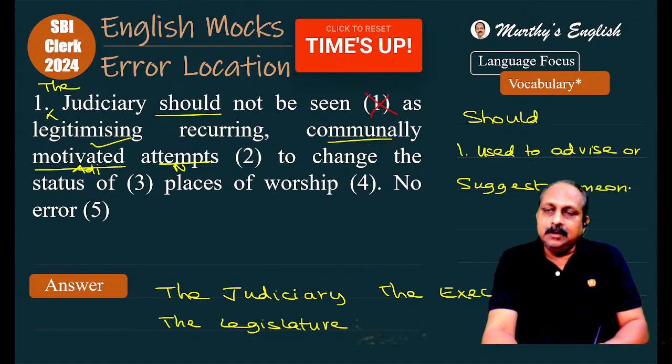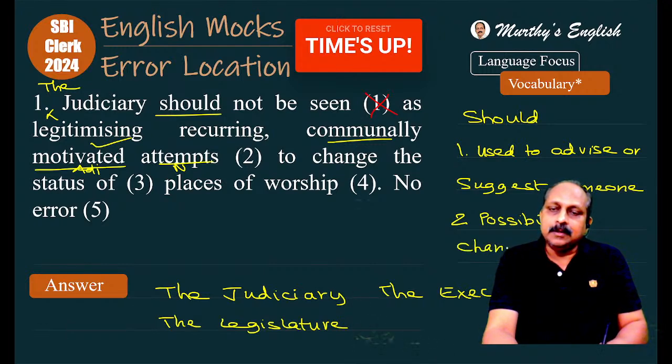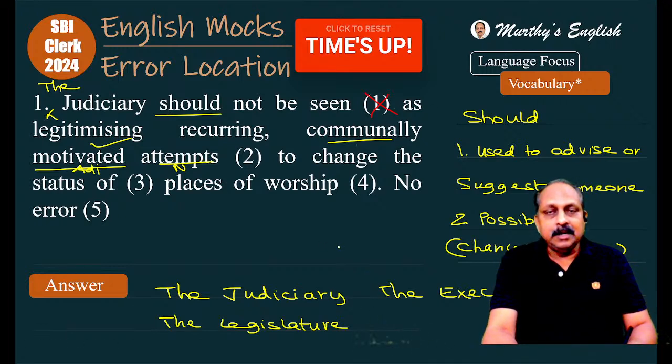Advise is general, suggest is specific. And what is the second use of should? Possibility, but the chances are less. In English, we have three helping verbs for possibility with less chance: one is could, second one should, third one might. And may is used when the chances are more.